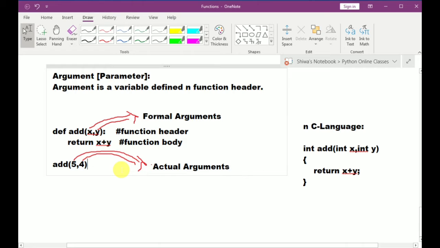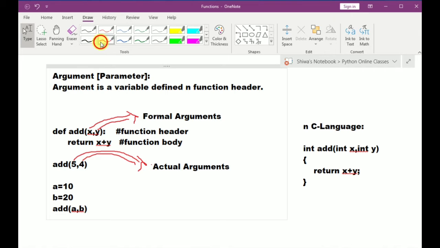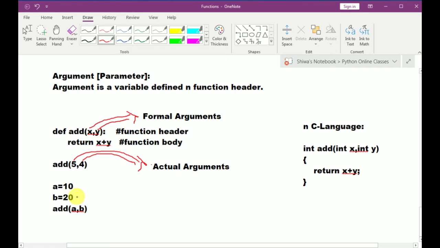Or, for example, I am taking a value as 10 and b value as 20. I am calling the add function now: add of a comma b. Now here, what are a and b? This a and b are also called actual arguments.